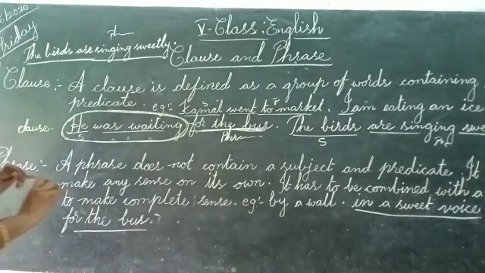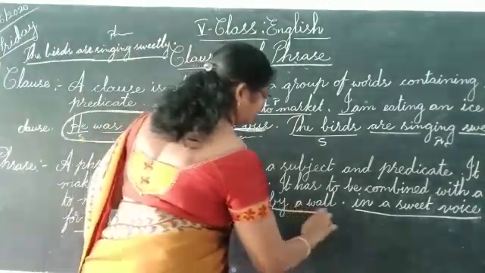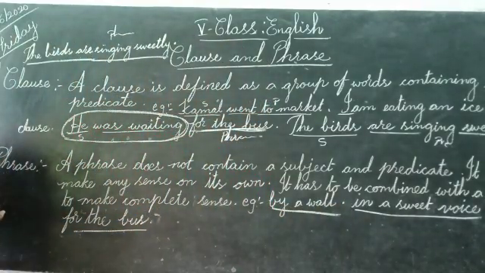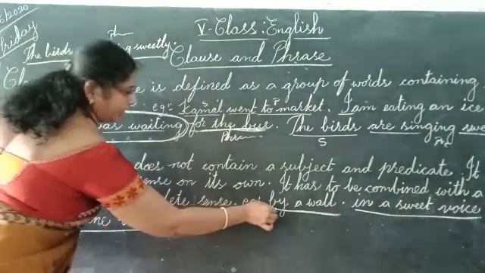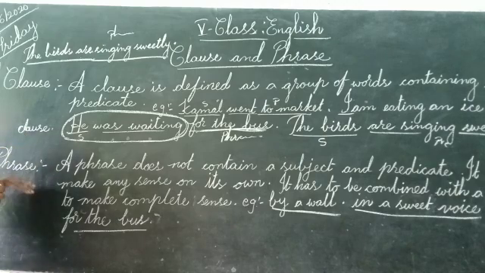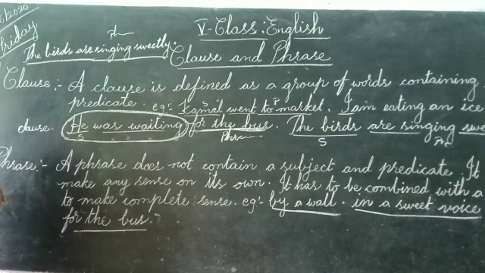Here also I have given by a wall. The boy is standing by a wall. By a wall is a phrase. If we combine this phrase with a clause, then it becomes the full sentence, or it gives a full meaning. The boy is standing by a wall.